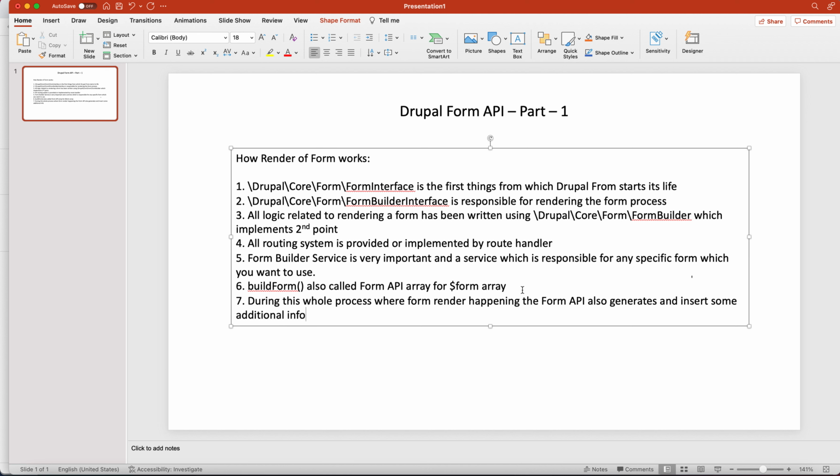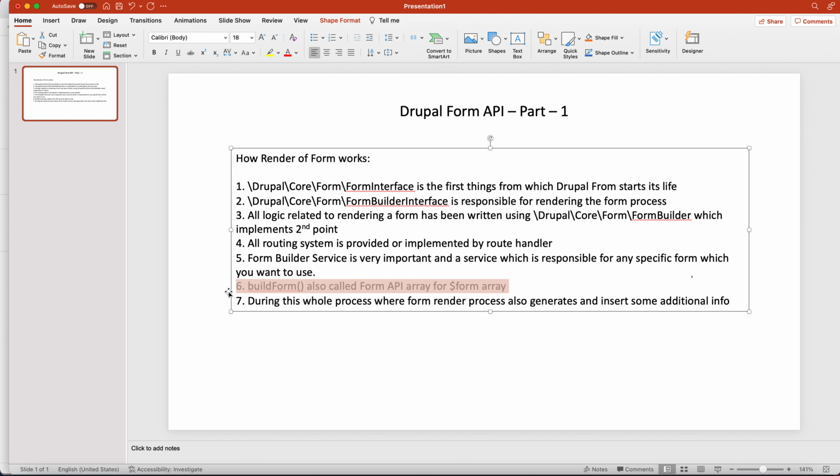So during this whole process where form rendering is happening, by this method you generate the form, but this form method also generates some additional information on your form.